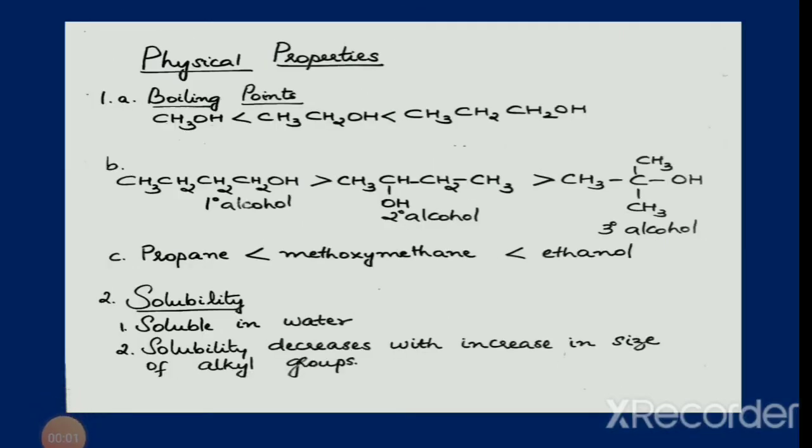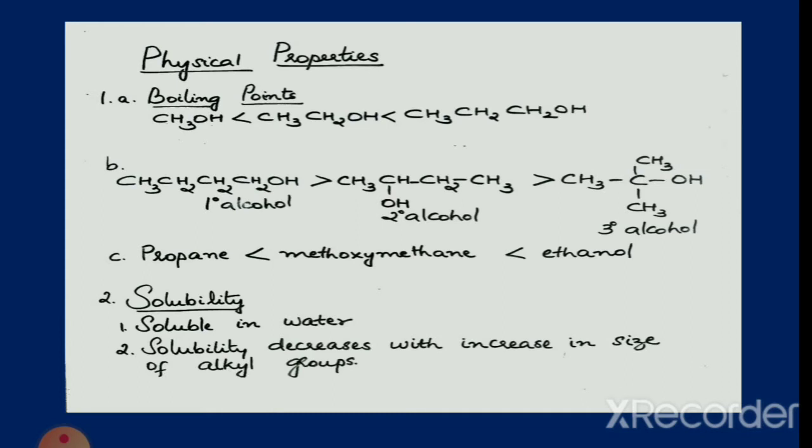Physical properties. We shall first consider boiling points. Consider the first example given. Three compounds are given, all are alcohols. Methanol, ethanol and propanol are the compounds given. We can see that the boiling point of methanol is less than that of ethanol, which in turn is less than that of propanol. As we move from methanol to propanol, there is an increase in the number of carbon atoms. Therefore, we can conclude that the boiling points of alcohols and phenols increase with increase in the number of carbon atoms.